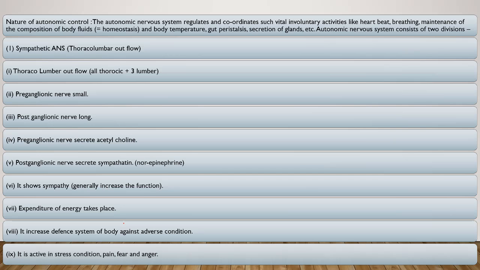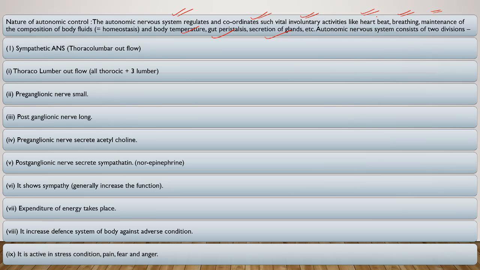Nature of autonomic control. The autonomic nervous system regulates and coordinates such vital involuntary activities like heartbeat, breathing, maintenance and composition of body fluids, that is, maintaining the internal constant environment, homeostasis, body temperature, gut peristalsis, and secretion of glands. Autonomic nervous system consists of two divisions.